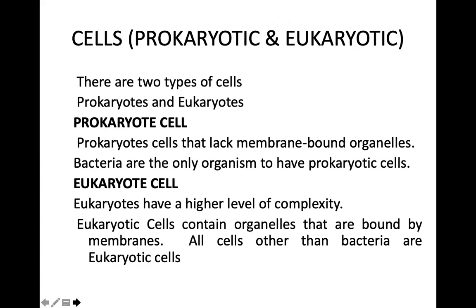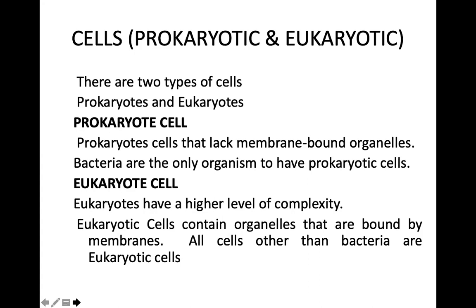The cells are broadly divided into two types, the prokaryotes and the eukaryotes, and it depends on the type of nucleus that they have. If the nucleus and other organelles do not have a membrane around them, then they are prokaryotic cells. Prokaryotic cells lack membrane-bound organelles. For example, bacteria are the only organisms that have prokaryotic cells.